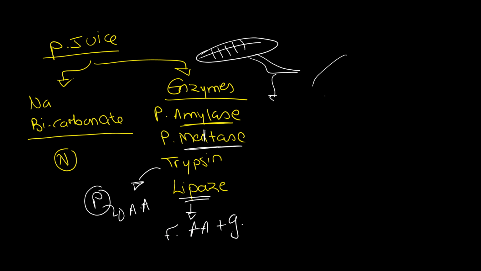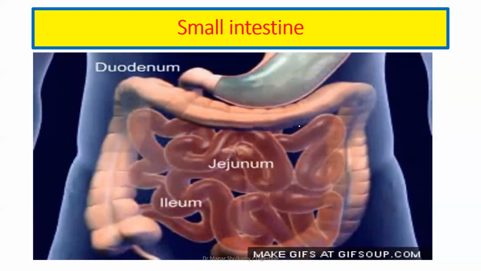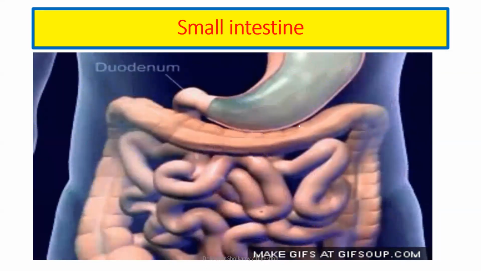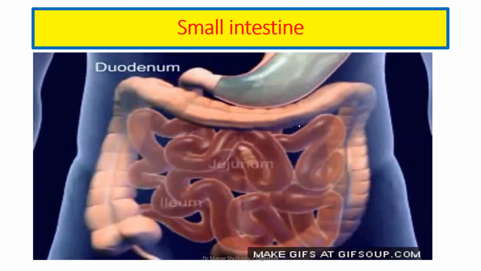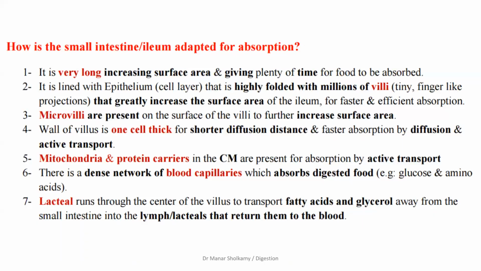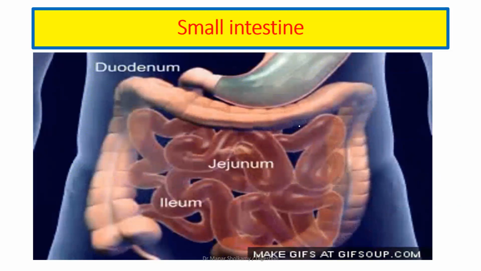This tube is called the what? Pancreatic duct. Perfect. Okay, so we're done with the duodenum. The duodenum is an important part, even though it doesn't help in digestion, because it receives the pancreatic juices from the pancreas and the bile from the liver. Okay, very good. And then we will move to the small intestine.